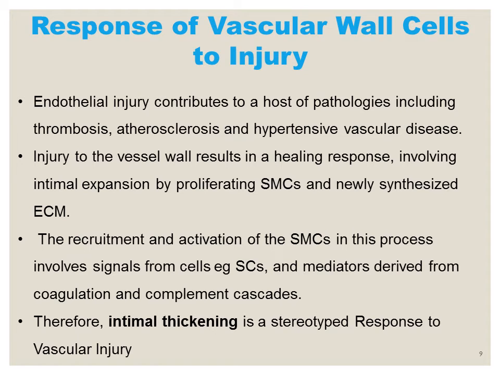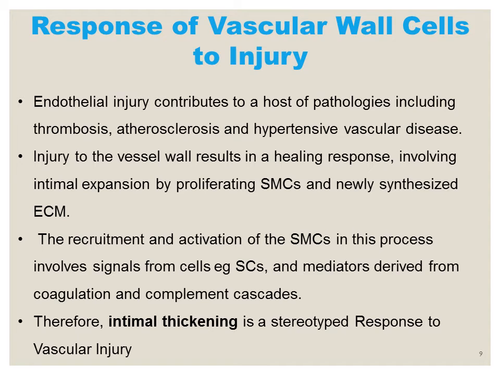So endothelial injury contributes to a host of pathologies including thrombosis, atherosclerosis and hypertensive vascular disease. Whenever there is any injury to the endothelial cell, a subsequent healing response occurs, that is, smooth muscle cells from the tunica media migrate through the internal elastic lamina to the tunica intima, and then they undergo expansion and proliferation and synthesize extracellular matrix.